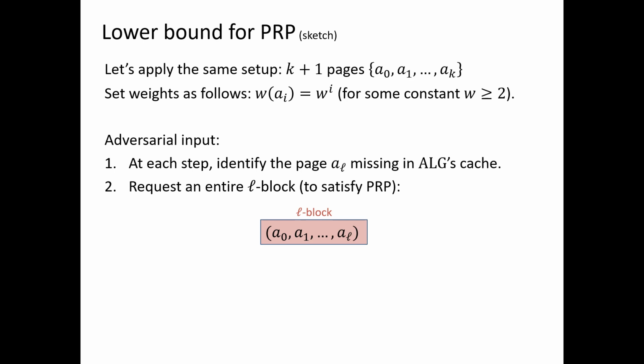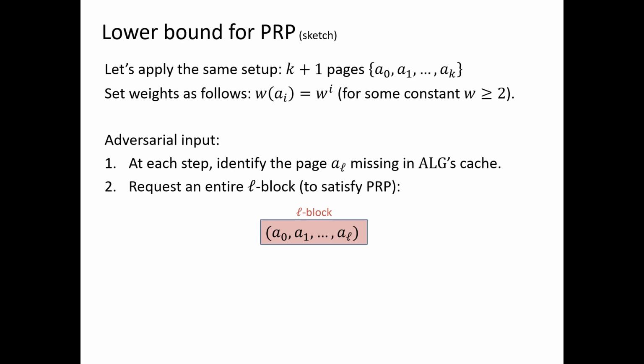The purpose of this L block is so that the arrival time predictions given by the PRP model are satisfied. They aren't quite satisfied if we do this, but as we'll see later, by modifying the L blocks, we'll be able to satisfy the predictions. If the adversary were to immediately request AL right now, that might not satisfy predictions given previously to the algorithm.